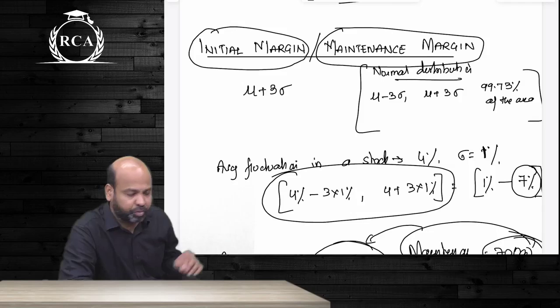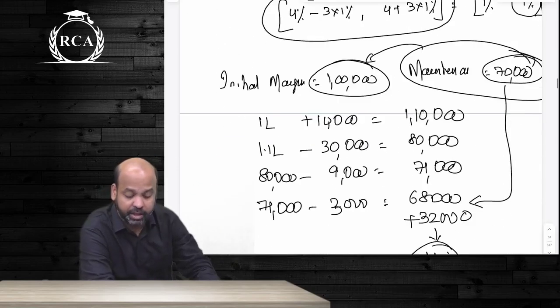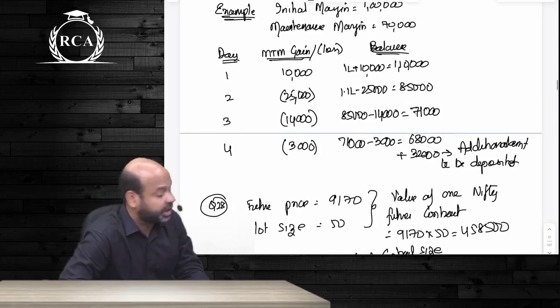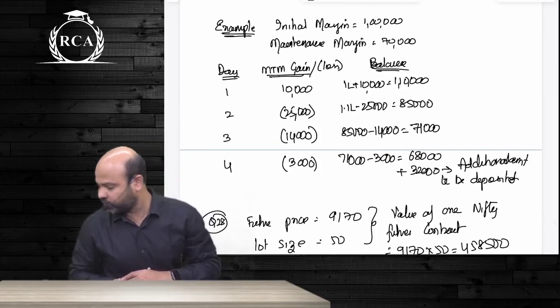Are we clear? Questions on this are also important. You will have to adjust mark to market gains or losses every day and then determine if the balance is going below maintenance margin. You will have to make an additional deposit and increase the balance back to the amount of initial margin. Are we clear about this, guys?